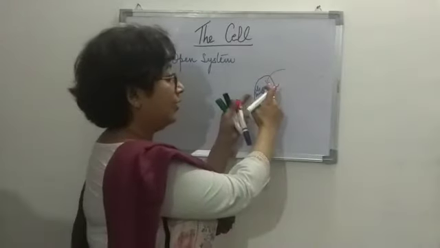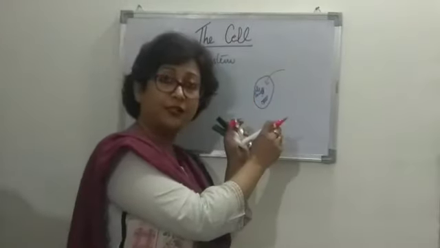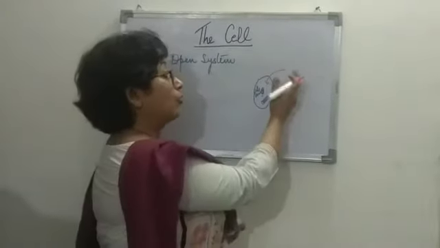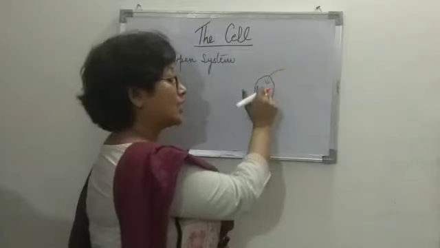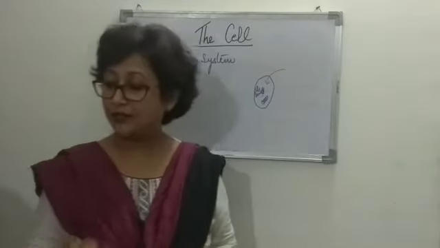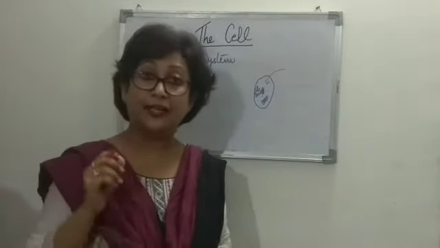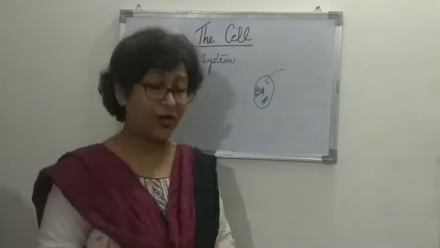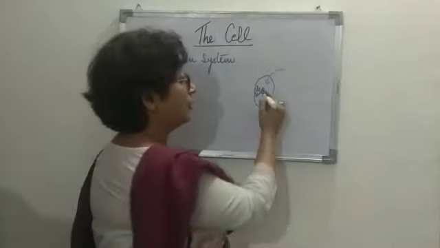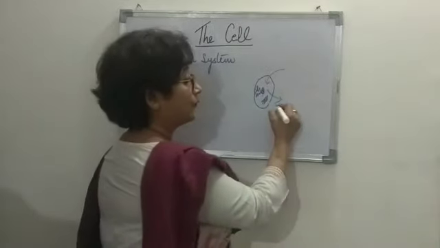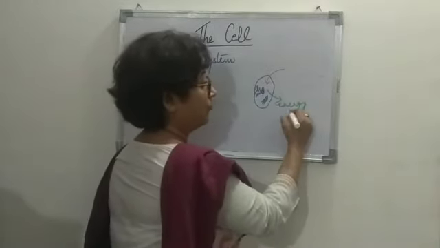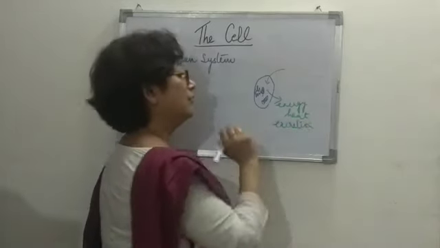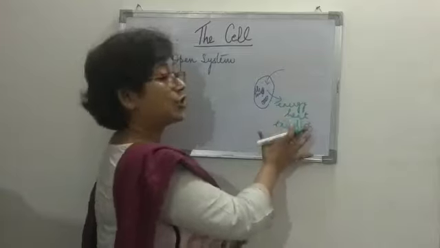So the cell receives various materials including the nutrients, energy from outside, from the surrounding to inside the cell, right? Other than that, it also liberates energy in the form of heat and sends out excretions, right? So this is what it liberates.